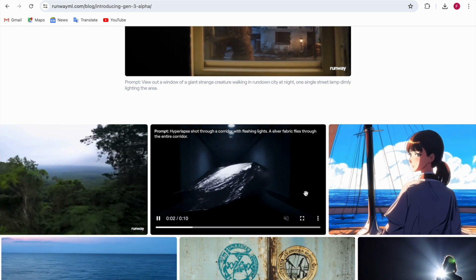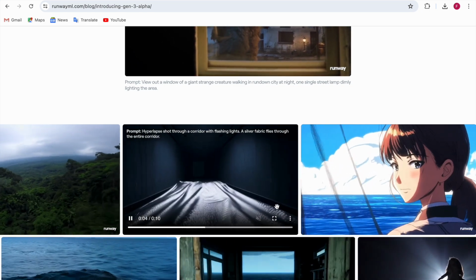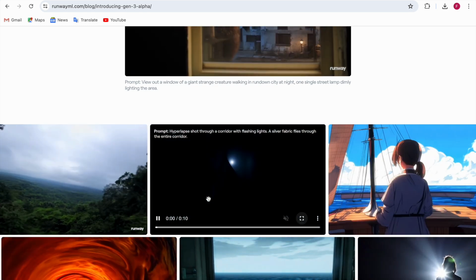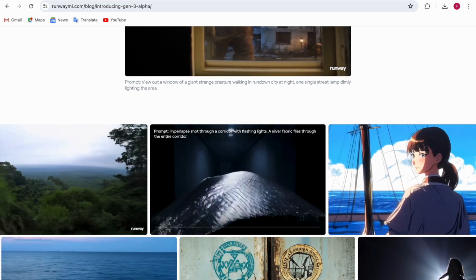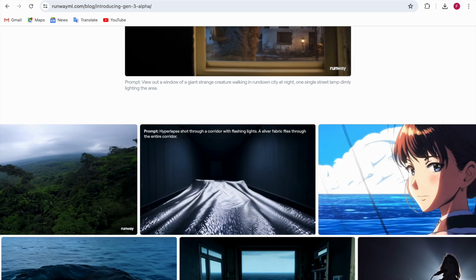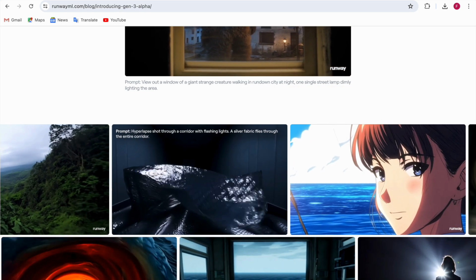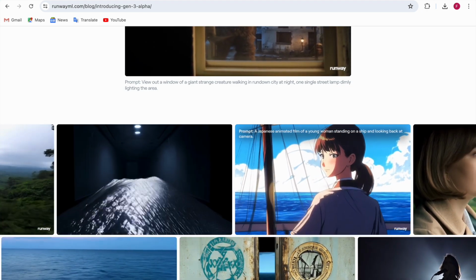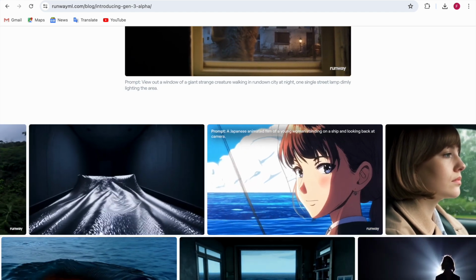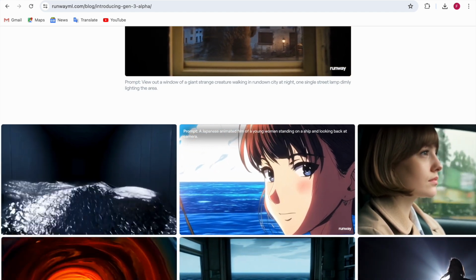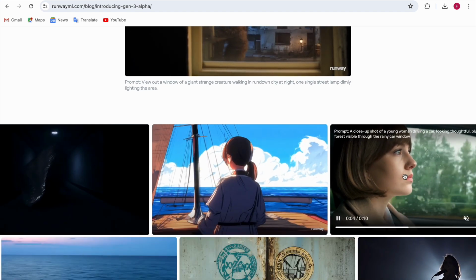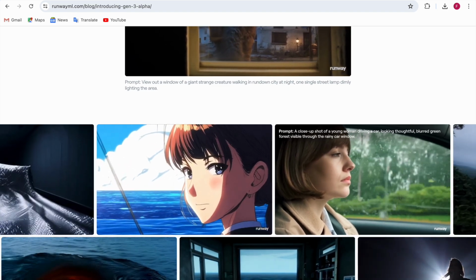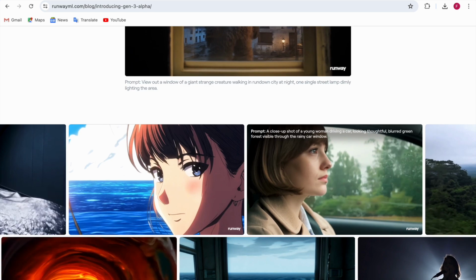Now here there are some more videos, like the demo videos, which first is this. It looks like a shot through a corridor with flashing lights, and there's a silver fabric that flies through the entire corridor. Now this one is a Japanese animated film in which you can see a young woman who looks like a sailor, standing on a ship and looking back at the camera. And here there's a close-up shot of a young woman driving a car, looking thoughtful, and you can see a blurred forest.